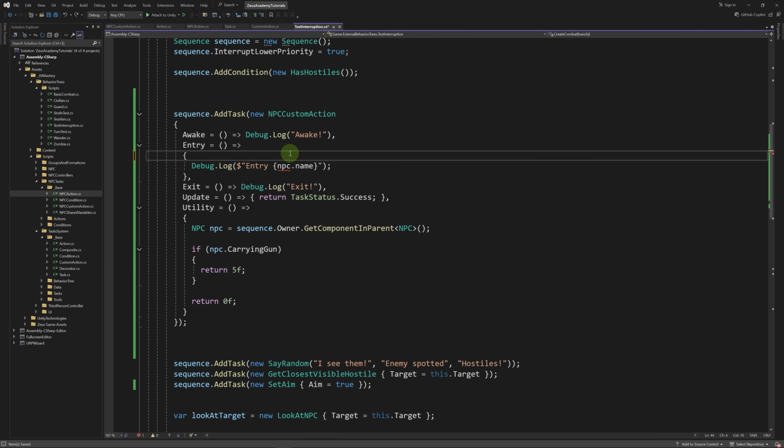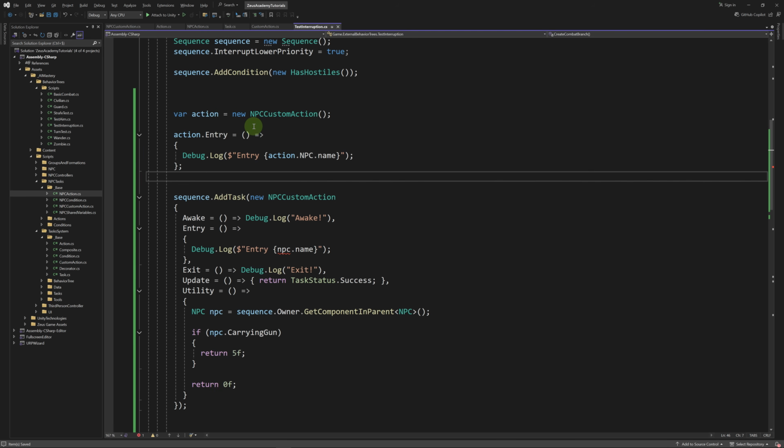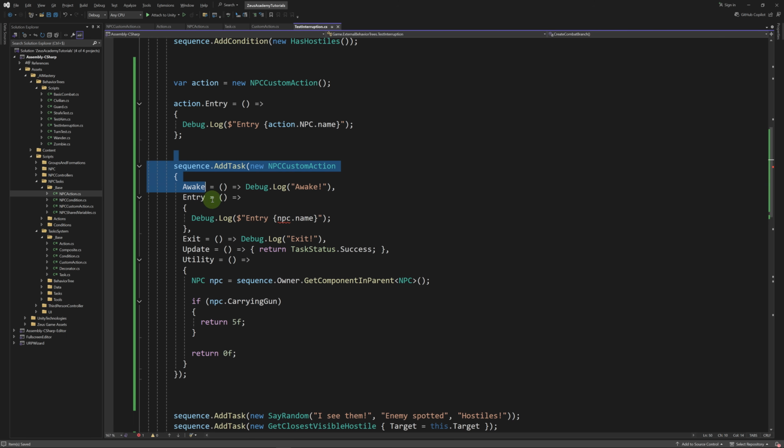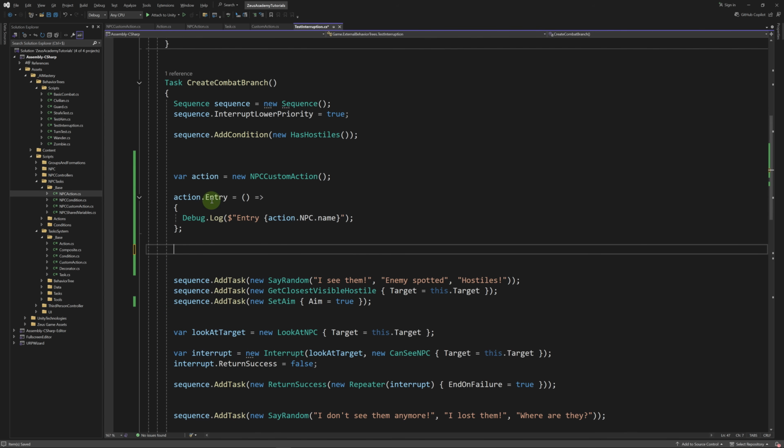To be able to access the NPC variable inside of the custom action, we can't access the properties of the NPC custom action if we use an inline declaration like this. We'll have to create a variable, let's call it action, then assign each action after we instantiate the variable. This way, the action will be fully formed and we'll be able to access the NPC field like this. So let's remove the rest of the code and let's add the action to the sequence.